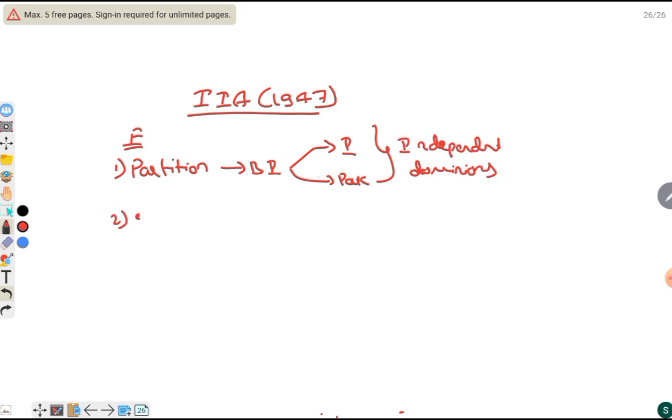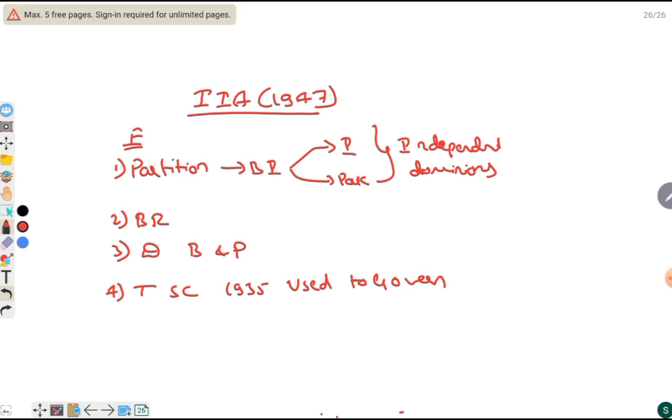This act ended British rule. It also divided the provinces of Bengal and Punjab. Till the separate constitution came, the 1935 Act continued to govern, as mentioned in this act. These are the features of all the acts.